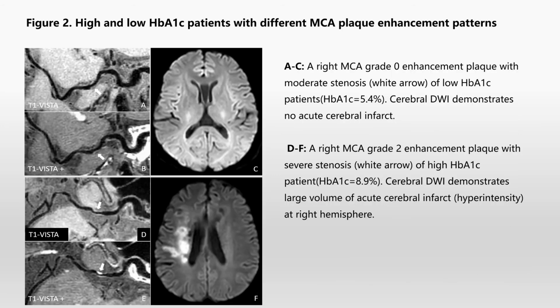Figure 2 shows example cases of high and low HbA1c patients with different MCA plaque enhancement patterns. A to C show a right MCA grade 0 enhancement plaque with moderate stenosis in a lower HbA1c patient, and the cerebral DWI demonstrates no acute cerebral infarct. D to F show a right MCA grade 2 enhancement plaque with severe stenosis in a high HbA1c patient. The cerebral DWI demonstrates a large volume of acute cerebral infarct in the right hemisphere.